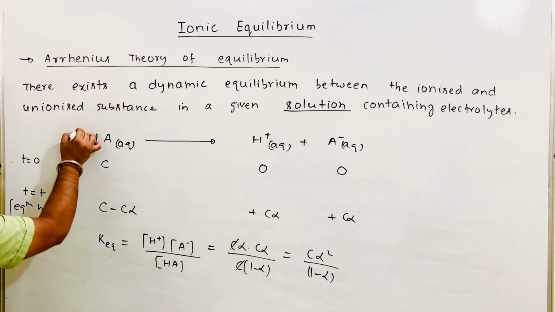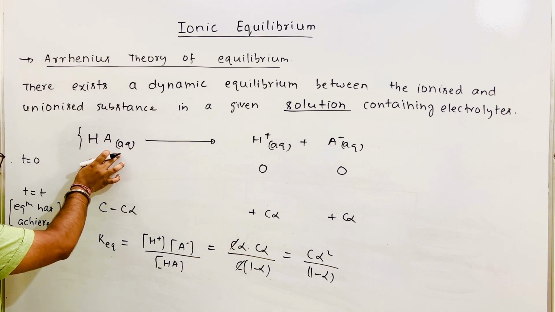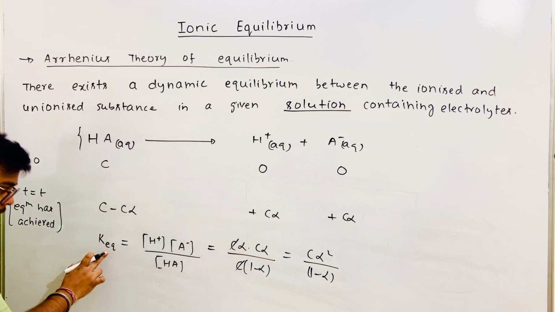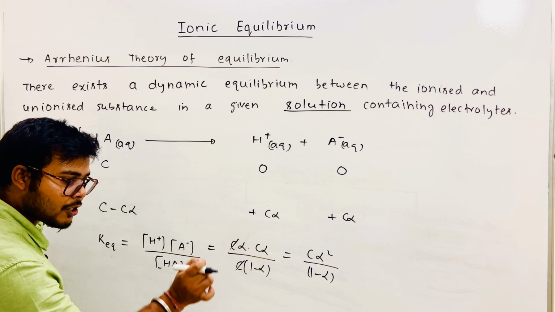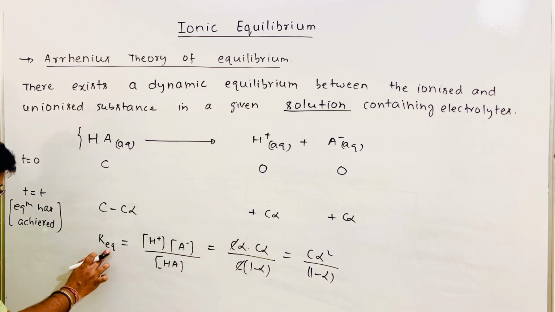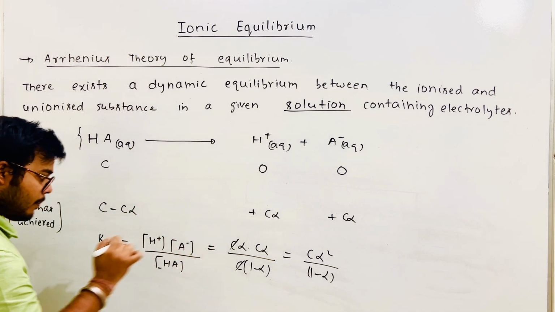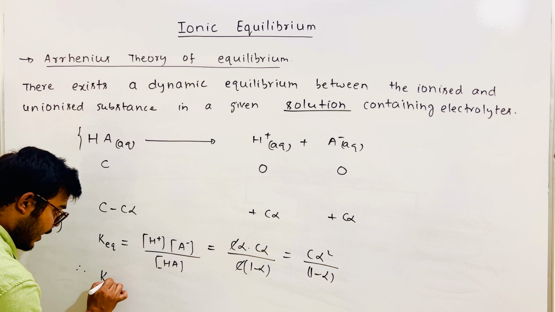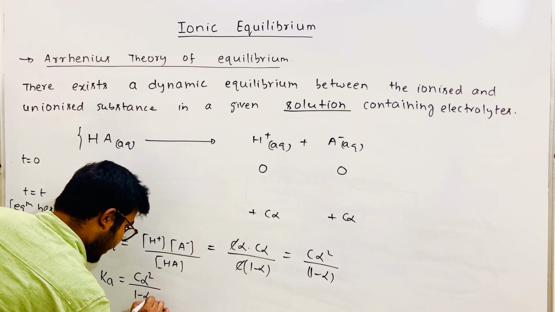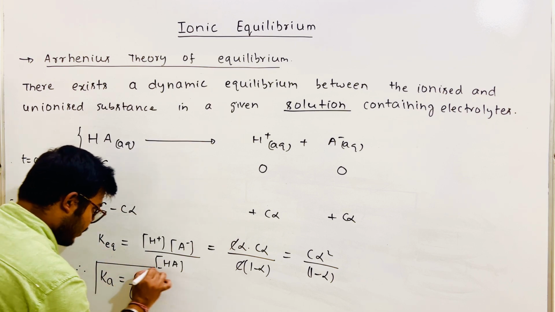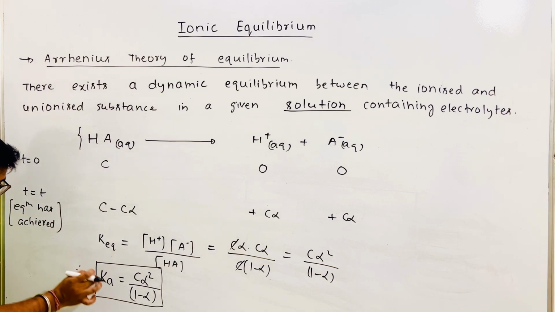And since we are talking about acid, the K equilibrium here is called the acid dissociation constant. This is equal to Ka, which is equal to C alpha square upon 1 minus alpha. For such type of equation, we are getting this Ka.